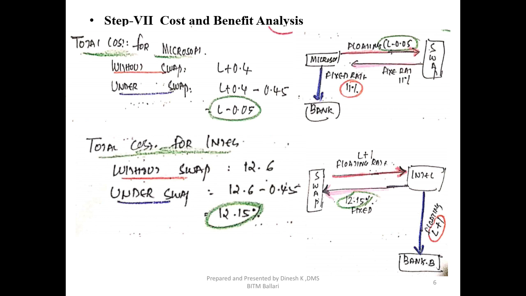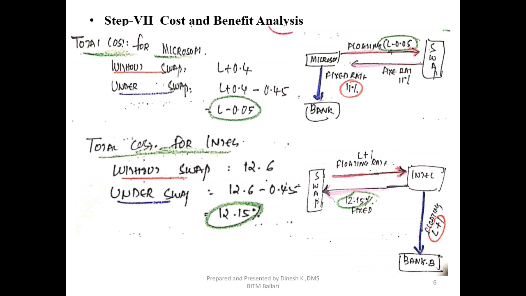Let's assume LIBOR is 10%. So the floating rate would be 10 minus 0.05, that is 9.95%. And if the present rate is 9%, then 9 minus 0.05 is 8.95%. So based on the current rate of interest on that day, they need to pay minus 0.05.